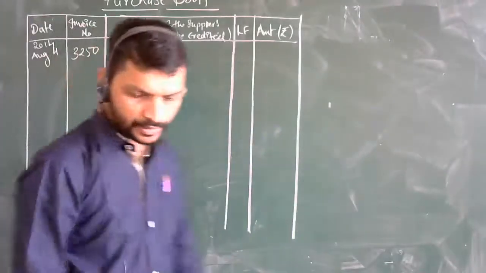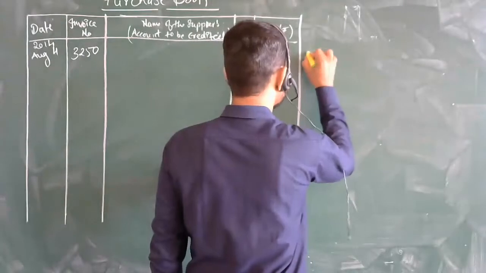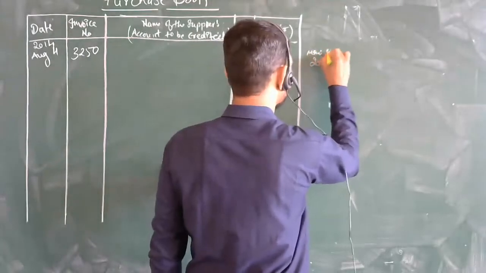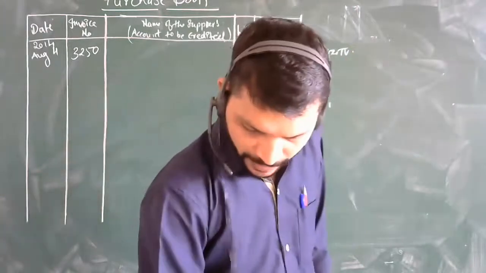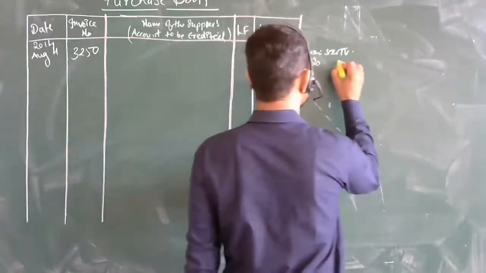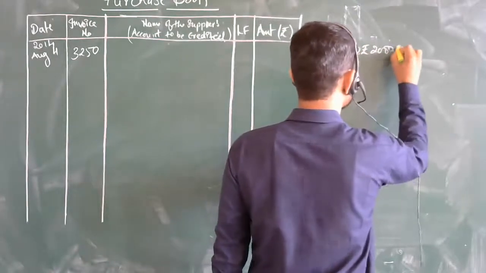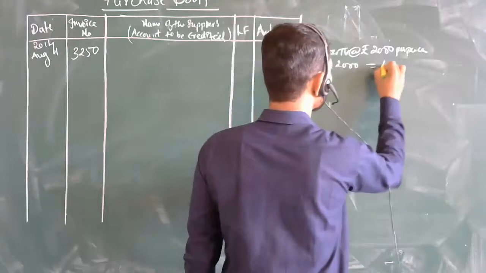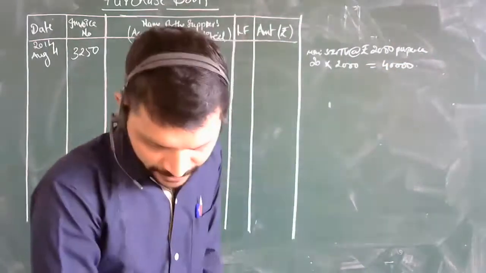3250 invoice number. Then see here further, 20 mini size TVs are being purchased at what price? At rupees 2000 per piece. Yes, sir, rupees 2000 per piece. So 20 into 2000, check what will be the amount. Somewhere 40,000 will be the amount. Yes, sir. Then next one.